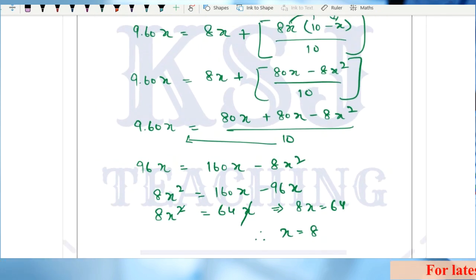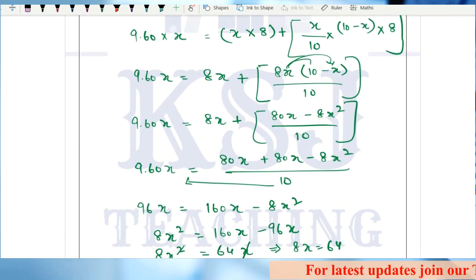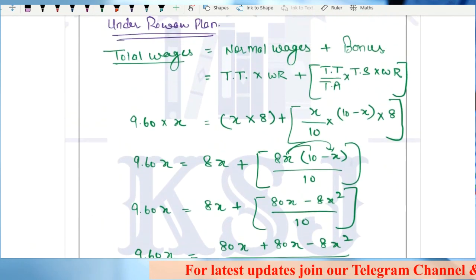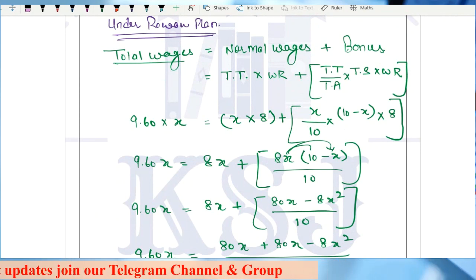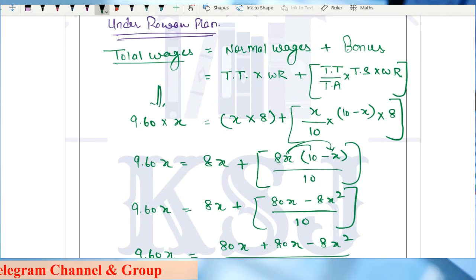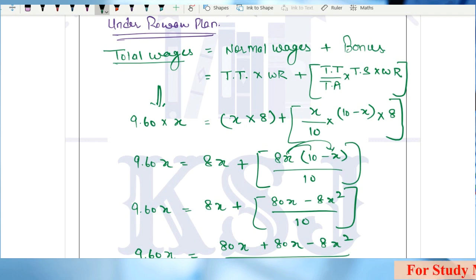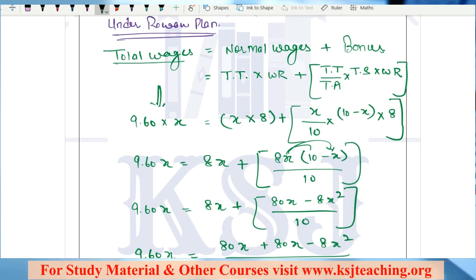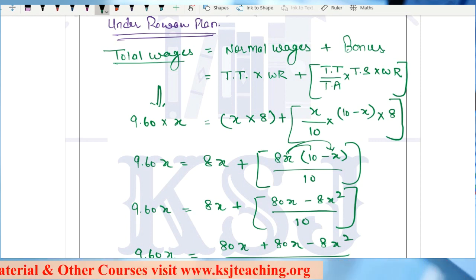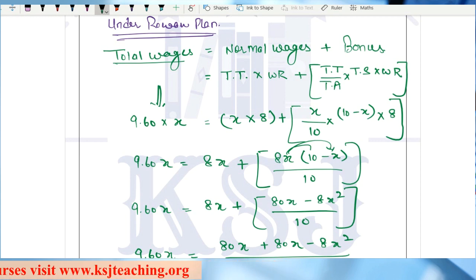Any doubts? What I have done is just solve the equation, nothing else, sir. This is a very important question from this perspective: how to write this point. What is the interpretation of 9.6 into X? This is the total earning for the total number of hours actually worked. What we are given is the total earning for 1 hour, and the total earning comprises two components, normal wages and bonus.